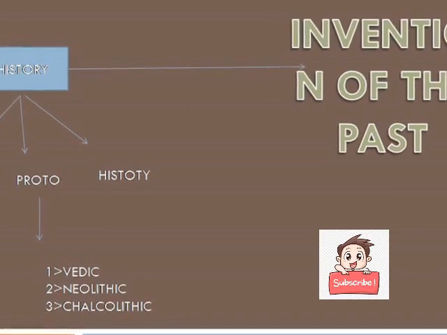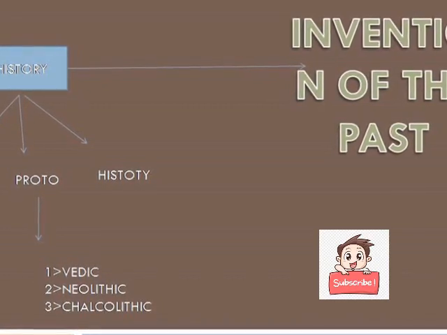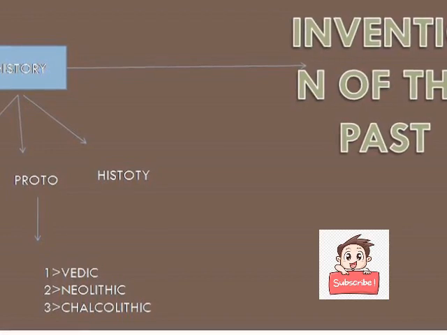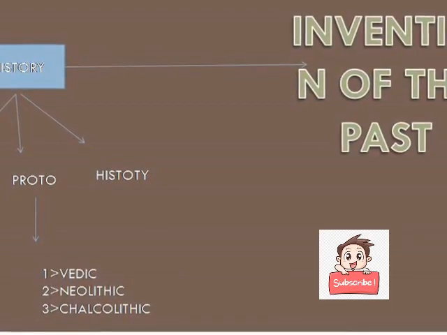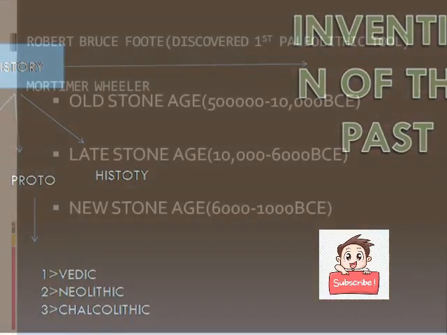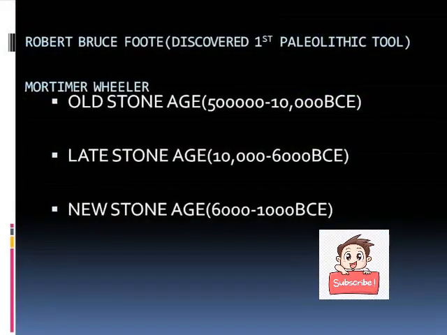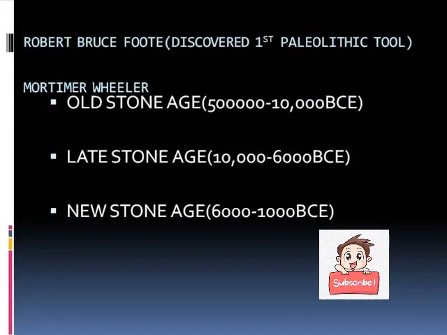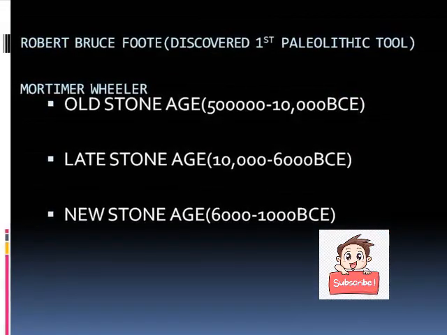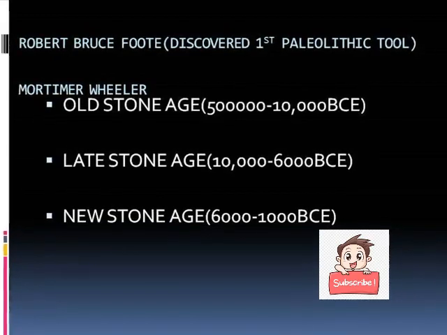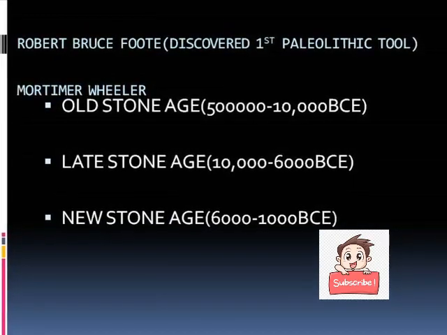Okay, so after pre and proto there is history. After the invention of writing, the period is called history. In this slide we will know about two archaeologists who contributed to discovering the prehistorical part.